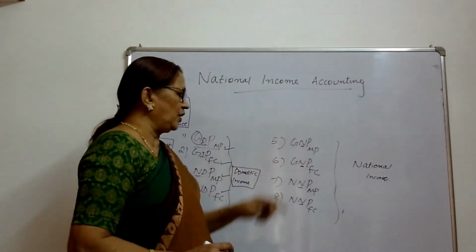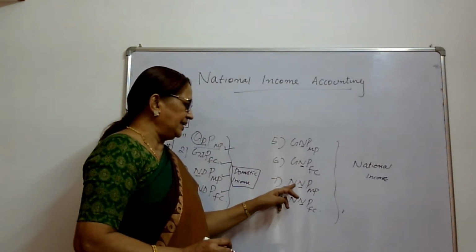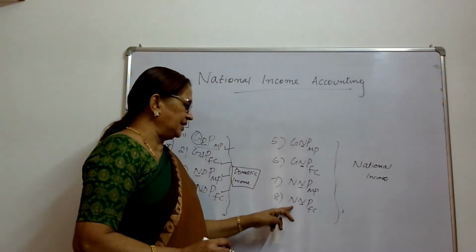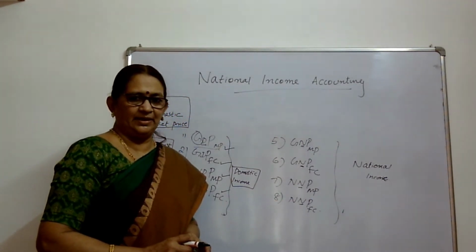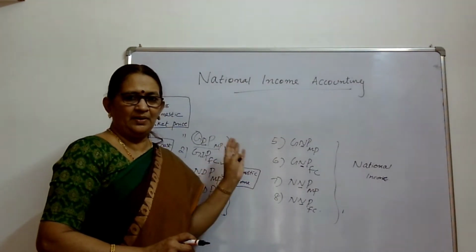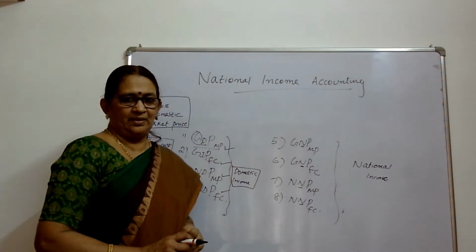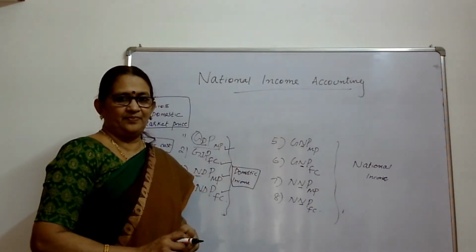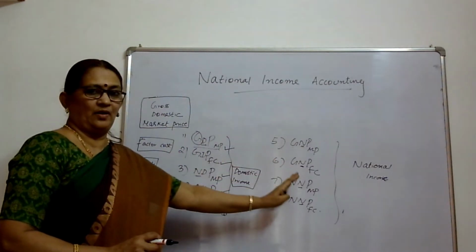Gross national product at market price, gross national product at factor cost, net national product at market price and net national product at factor cost are concepts of national income. Now, how can we calculate these 8 aggregates? Why is it known as domestic income? Why is it called national income?